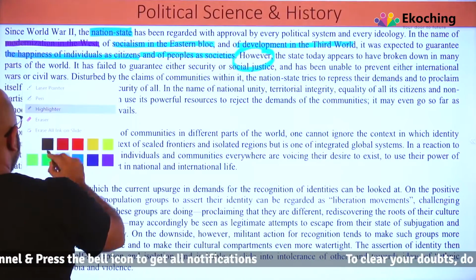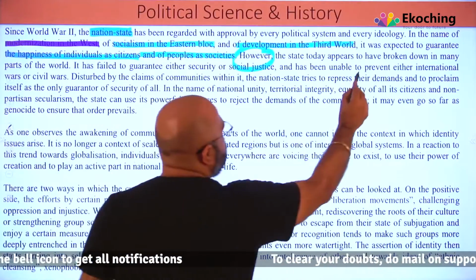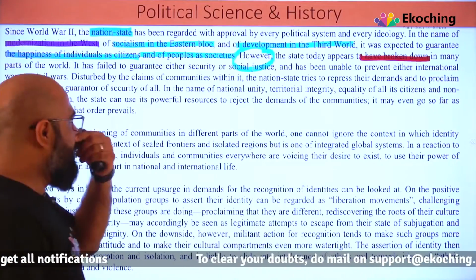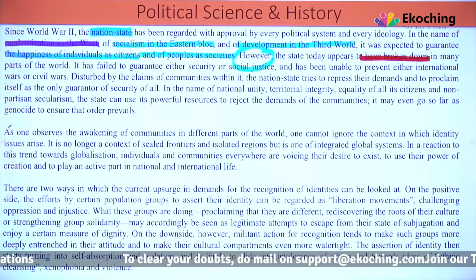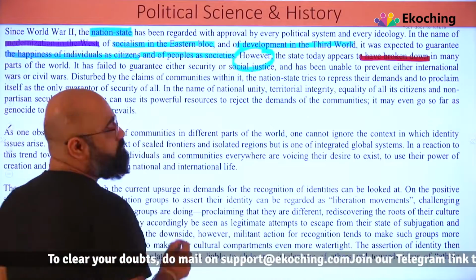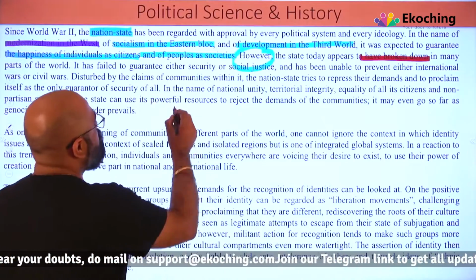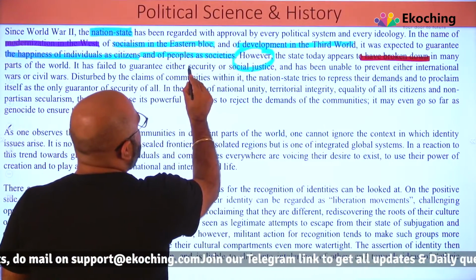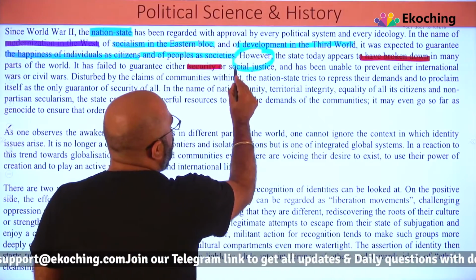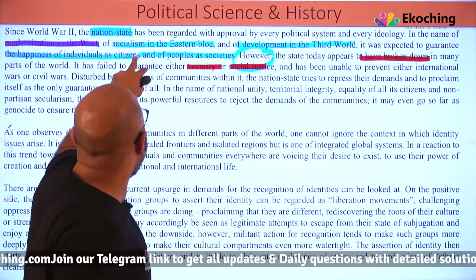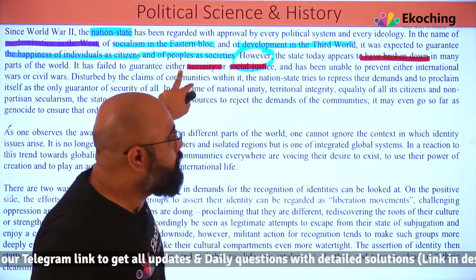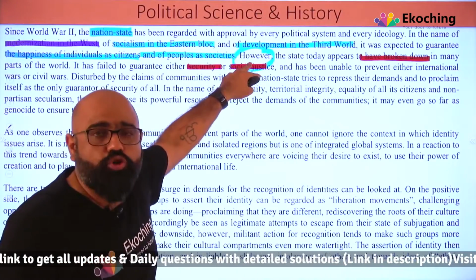So the however thing, the opposite thing, I am just marking in red. So all these things have broken down in many parts of the world. It has failed to guarantee. How is it broken? Because it has failed to guarantee either security or social justice. So we are talking about the happiness of the individual people, here we are talking about security or social justice.